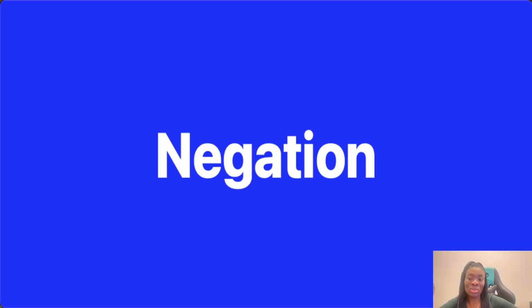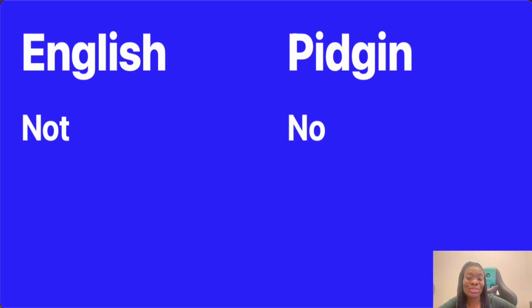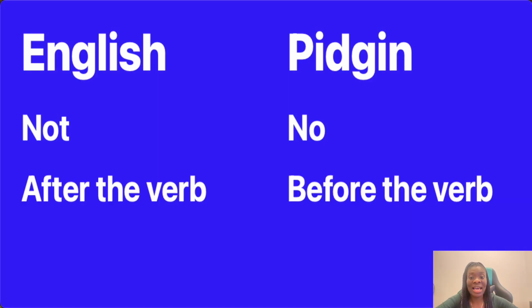In Pidgin, we also have negation, but instead of using the word not, we use the word "no". Simple. And in English, the word not usually comes after the verb, but in Pidgin, it comes before the verb. So instead of saying I not am, you wouldn't say that, but we'll see exactly how you use negation in Pidgin. Let's take a few examples.